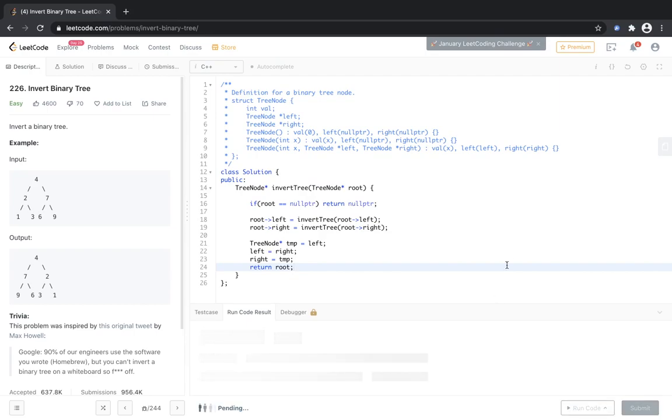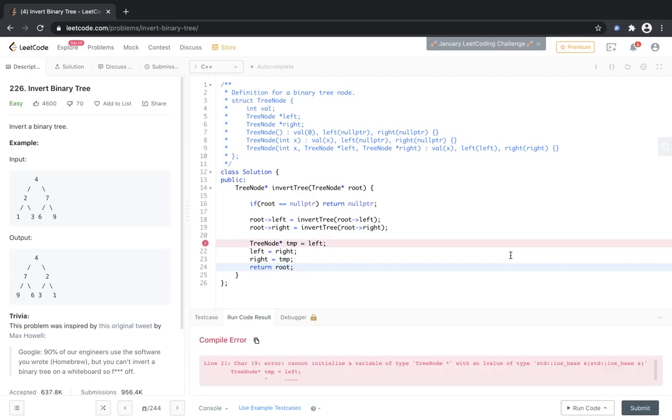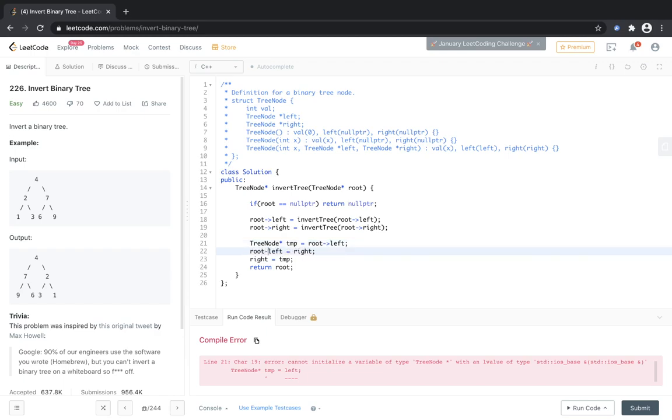So let's try to run this code. Now we have some other error: cannot initialize a variable of type tree node with an L value of type. Okay, what is left? We have no such thing as left. It is actually root left. Root left, root left, root right, and root right.